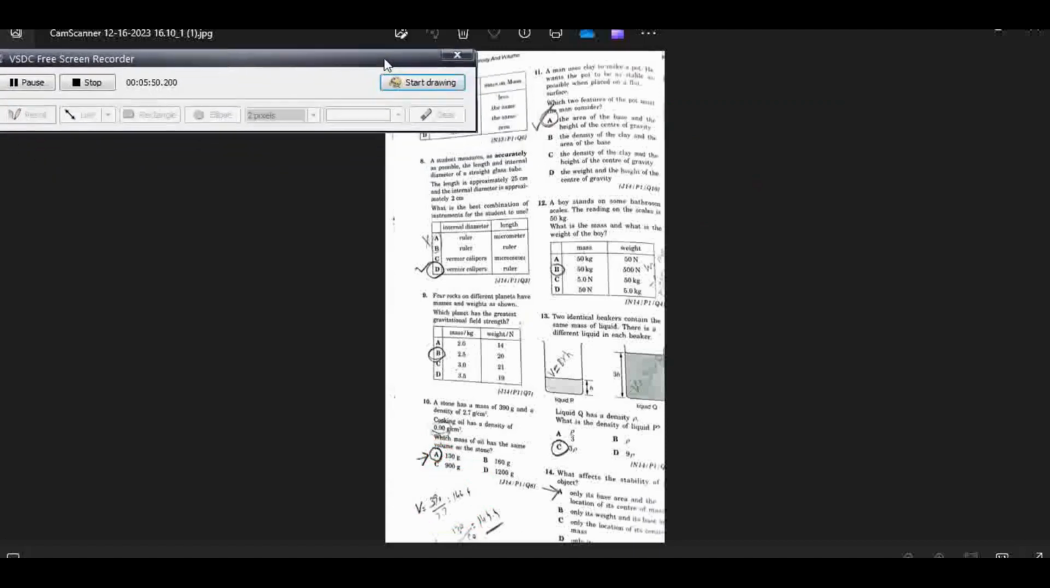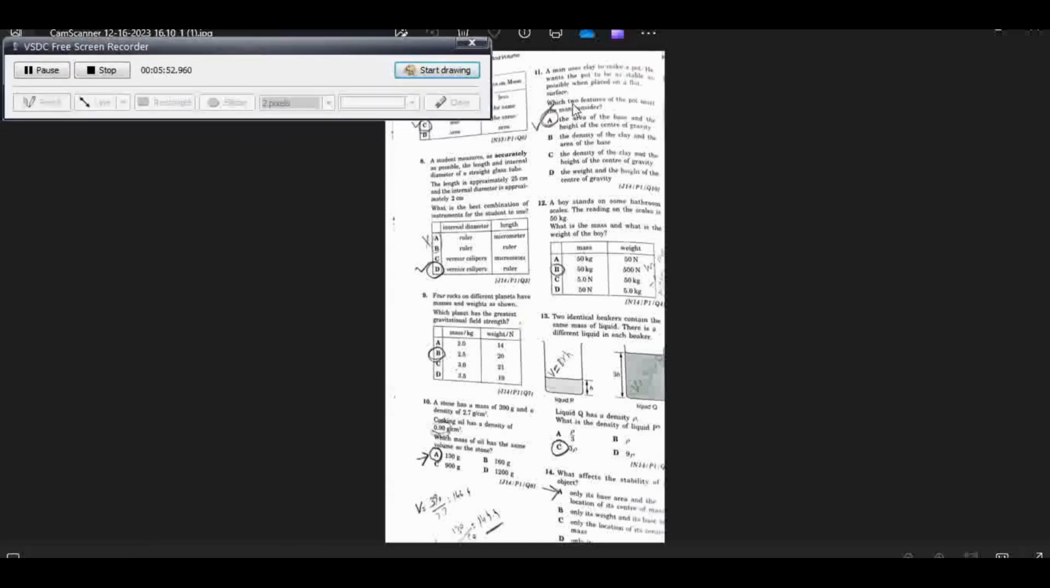Next is question number 14. A man uses clay to make a pot. He wants the pot to be as stable as possible when placed on a flat surface. Which two features of the pot must the man consider? Now, the stability of an equilibrium of any object depends on two things: the area of the base and the height of the center of gravity.